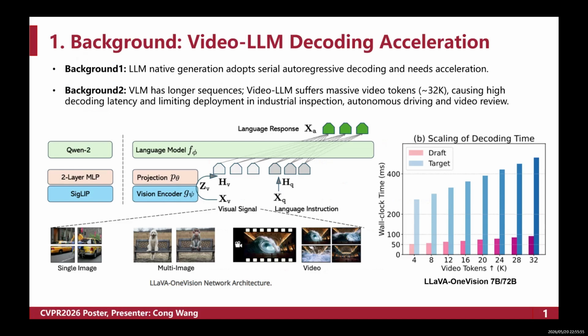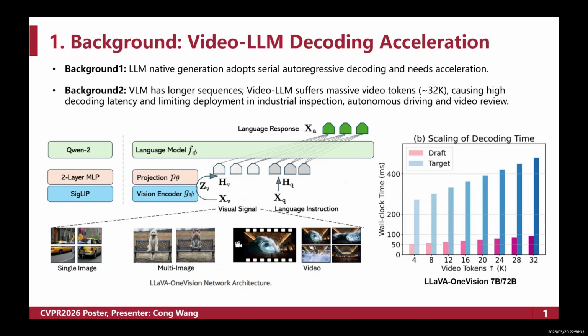First of all, let me give a brief introduction of the background of our work. With the rapid advancement of large language models, they have already achieved powerful capabilities in long-form video understanding. However, LLMs adopt a strict autoregressive generation paradigm, which inherently brings serious decoding bottlenecks. For video data, this problem becomes even worse, as it usually contains extremely long token sequences, which lead to increased single token generation latency.